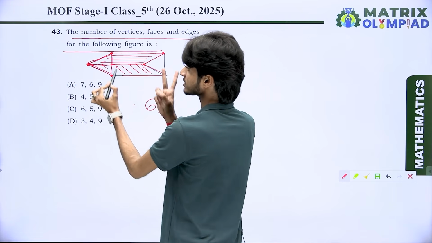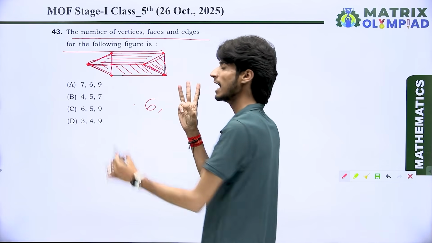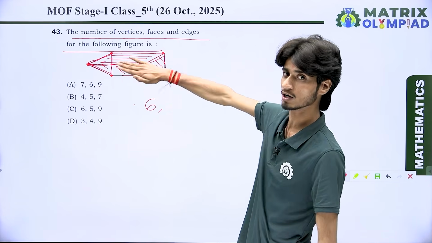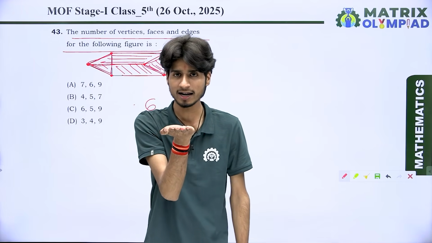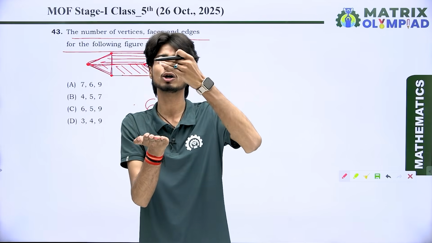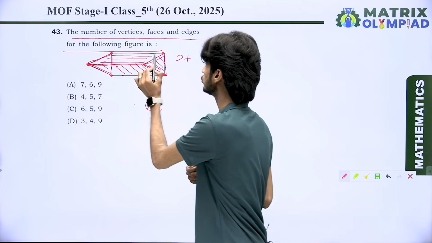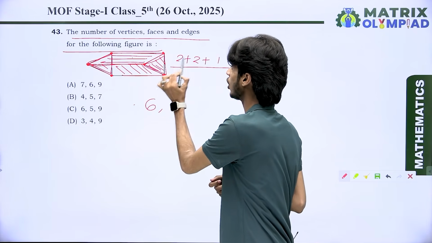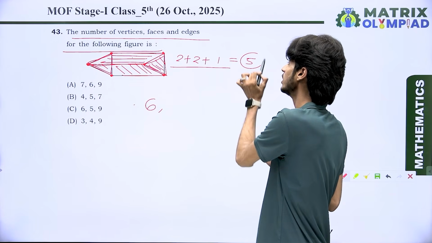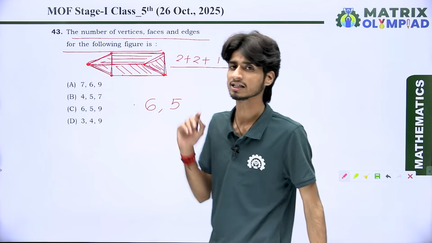Here we have a triangle which is the third face. Here we also have a triangle which is the fourth face. And for your kind information, there is a rectangle which lies at the bottom of this shape. That means we have two parallelograms, two triangles, and one rectangle on the bottom of this pyramid shape. That means we have a total of 5 faces. So the number of faces, I mean 2D figures, is 5 in the 3D figure.